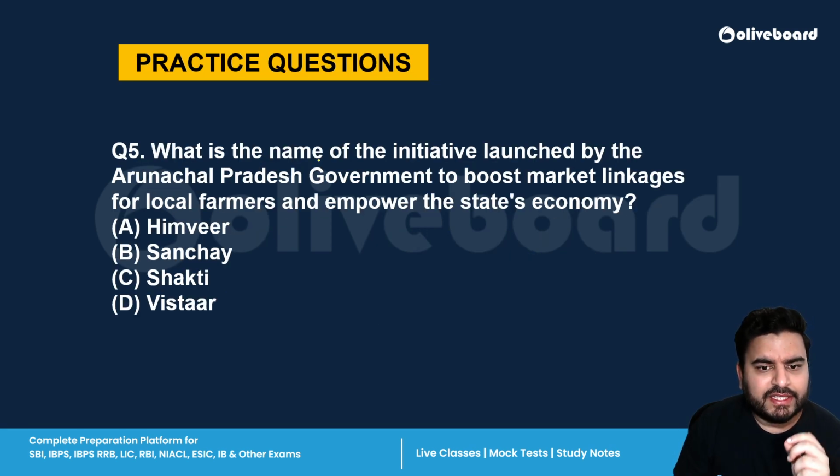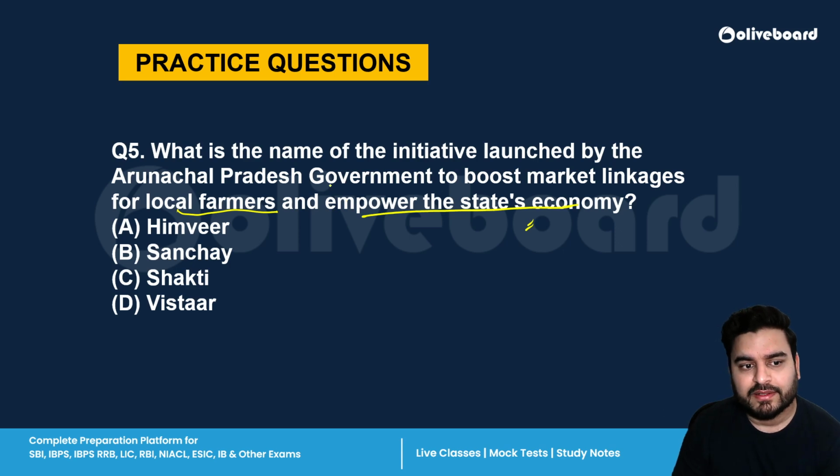What is the name of the initiative launched by the Arunachal Pradesh government to boost market linkages for local farmers and empower the state's economy? Arunachal Pradesh is the focus state. Which initiative have they launched to boost market linkages? The correct answer is Himveer. Okay. So the entire name is Mission Arun Himveer.